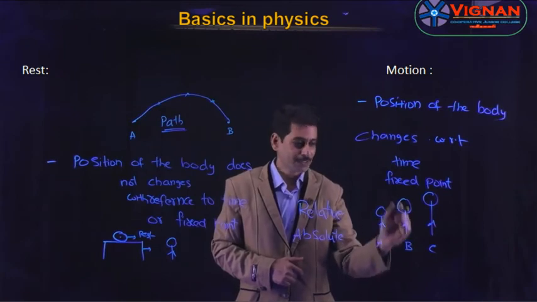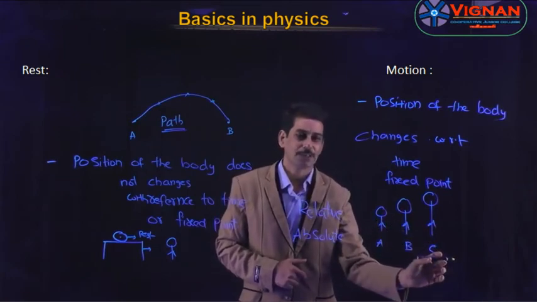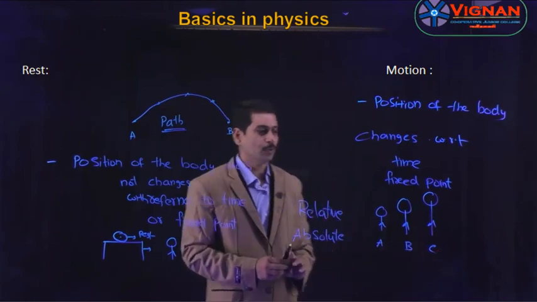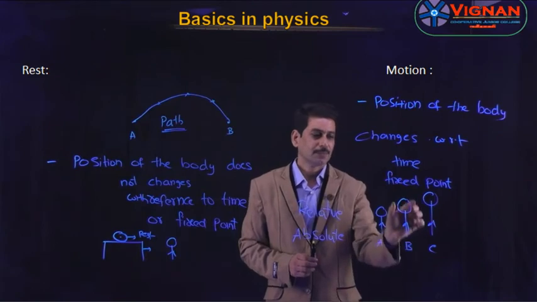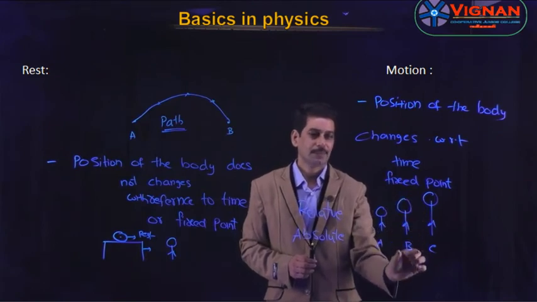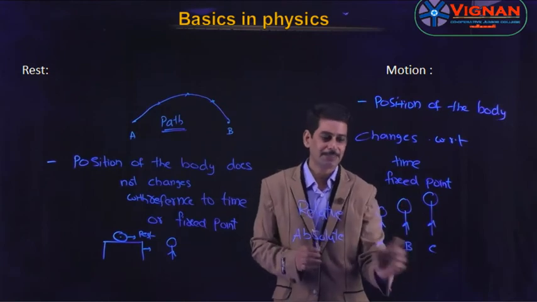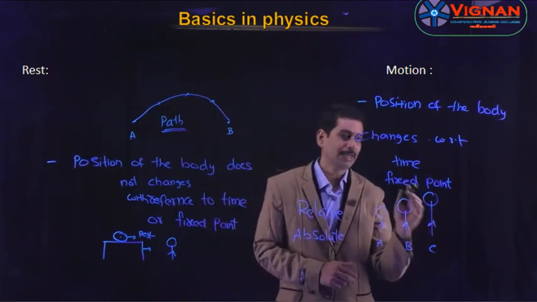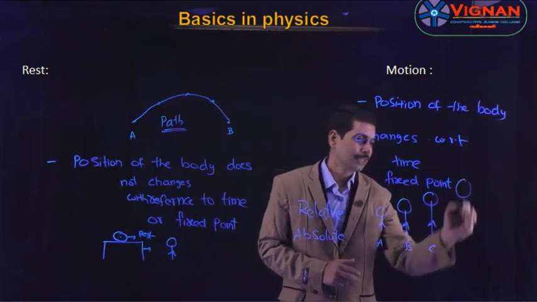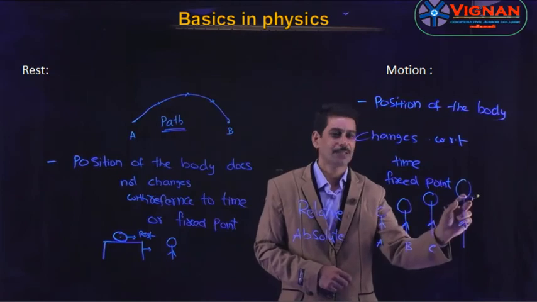With reference to B only we can say A is the shortest and C is the tallest, while B's height is in between A and C. If we bring another person taller than C, then C becomes the shorter one and the new person becomes the tallest.